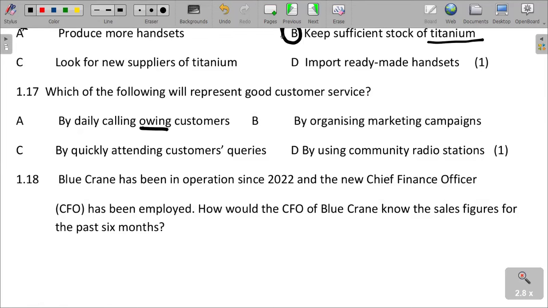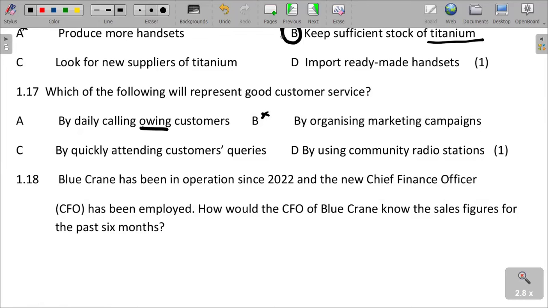Organizing marketing campaigns cannot be the best in terms of customer service. It is actually for the sake of the business itself.